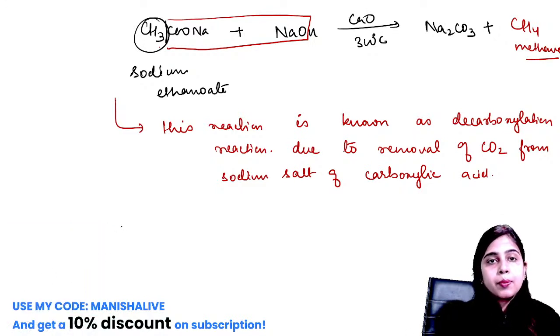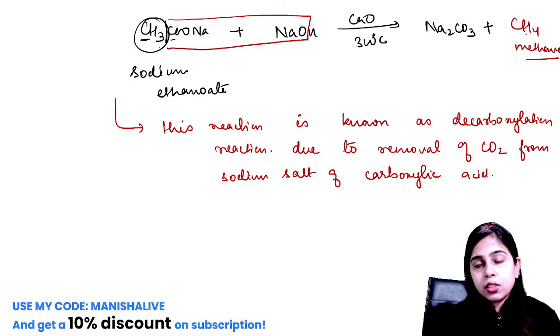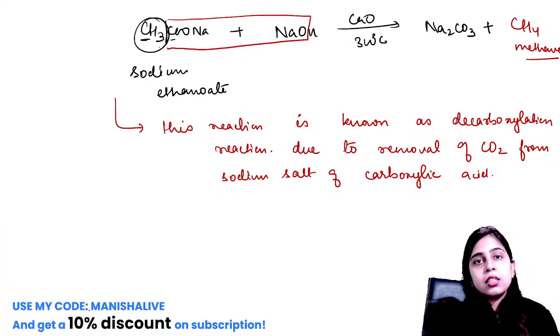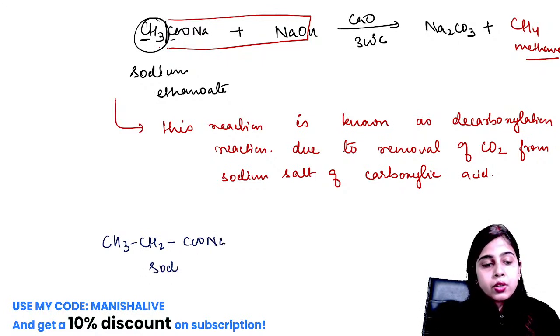Now if you want to prepare methane, you can see two carbons were there. So from a two carbon salt we can prepare a one carbon alkane. So if you want to prepare a two carbon alkane, we need to use a 3 carbon sodium salt. So we can use here CH3CH2COONa, that is sodium propanoate.